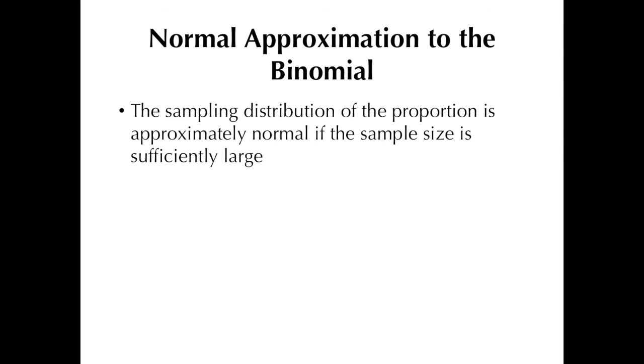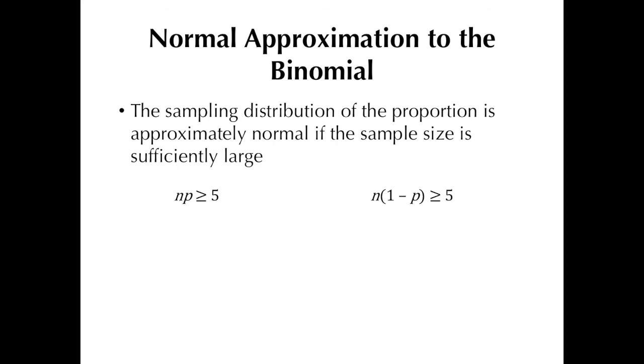Now, when is this approximation appropriate? The sampling distribution of the proportion, or p, is said to be approximately normally distributed if the sample size is sufficiently large. We've already heard about that from the central limit theorem. The general rule of thumb for us to say that a sample is sufficiently large is that the product of n times p is at least 5, and n times the quantity of 1 minus p is also at least 5. Now, mind you, some references might recommend a number a bit larger than 5.